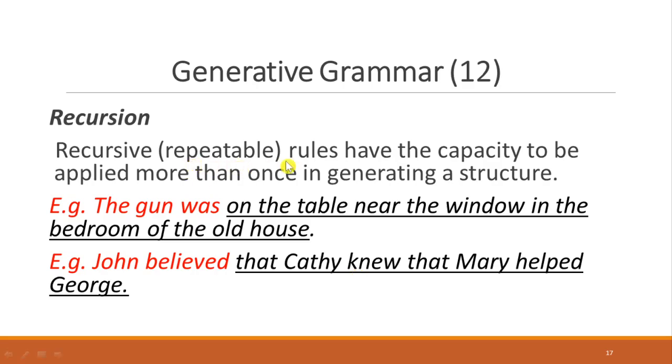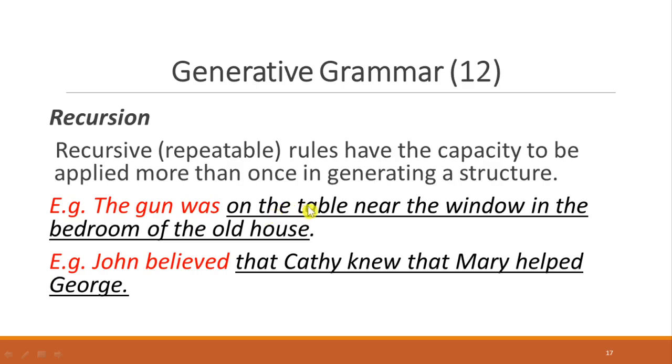Recursion. Recursive means repeatable again and again. So recursion can be a repeatable rule that has the capacity to be applied more than once in generating a structure. Like here, the first example, "the gun was on the table near the window in the bedroom of the old house." From this, we have used prepositional phrase more than one time.